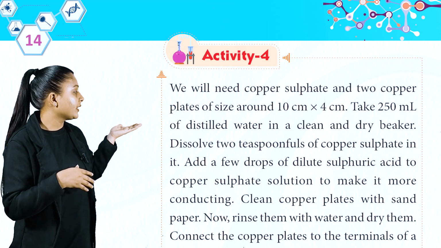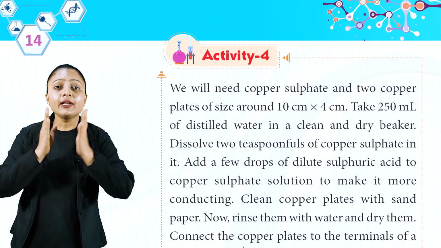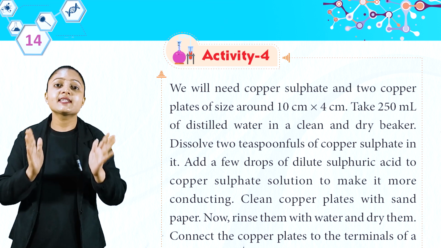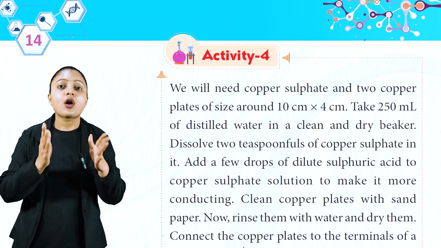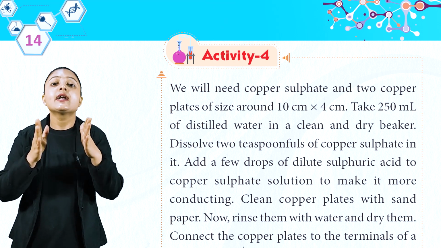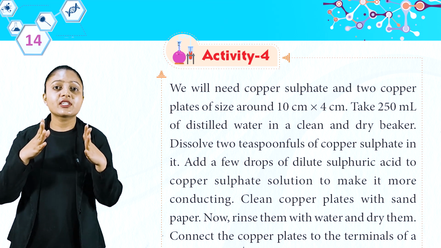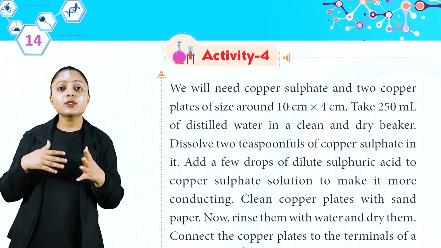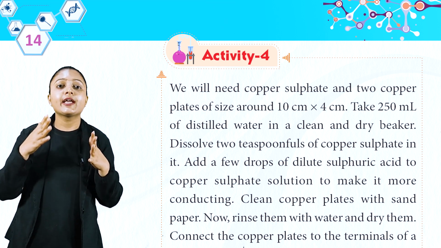Let's see activity 4. We will need copper sulfate and 2 copper plates of size around 10 into 4 cm. Take 250 ml of distilled water in a clean and dry beaker. Dissolve 2 spoonfuls of copper sulfate in it.